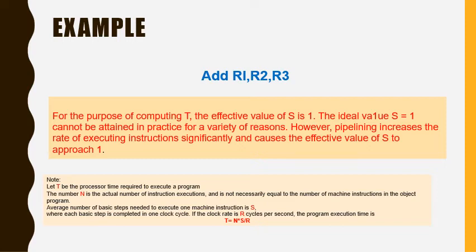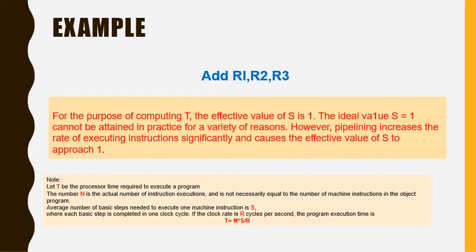In the ideal case, if all instructions are overlapped to the maximum degree possible, execution proceeds at the rate of one instruction completed in each clock cycle. Individual instructions still require several clock cycles to complete, but for the purpose of computing T, the effective value of S is 1.